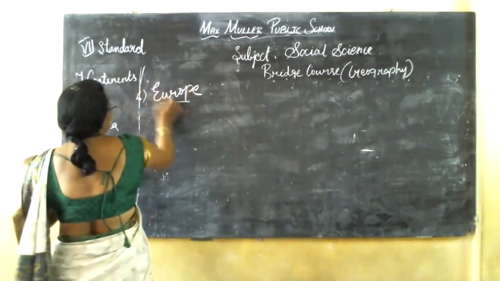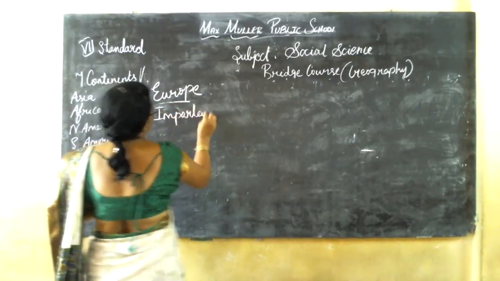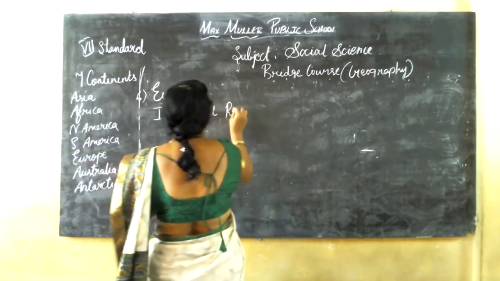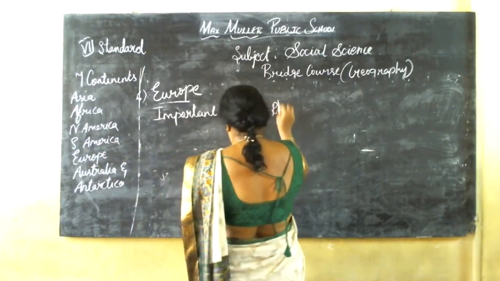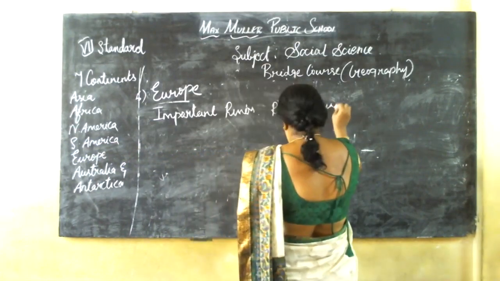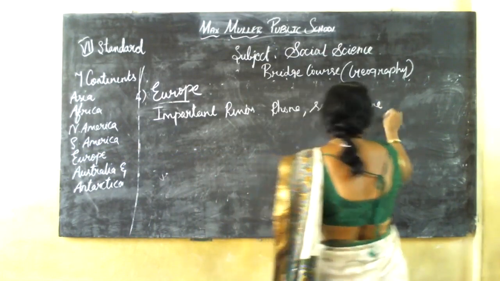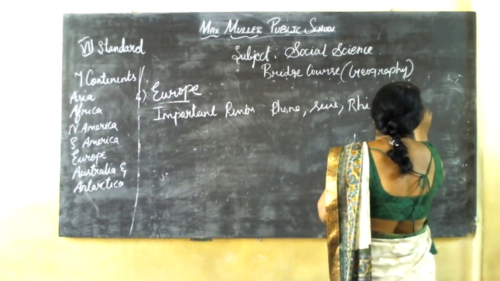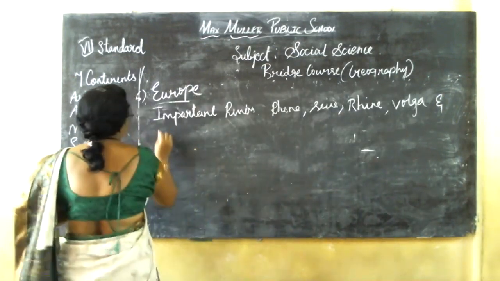The important rivers are Rhone, Seine, Rhine, Volga, and Danube.